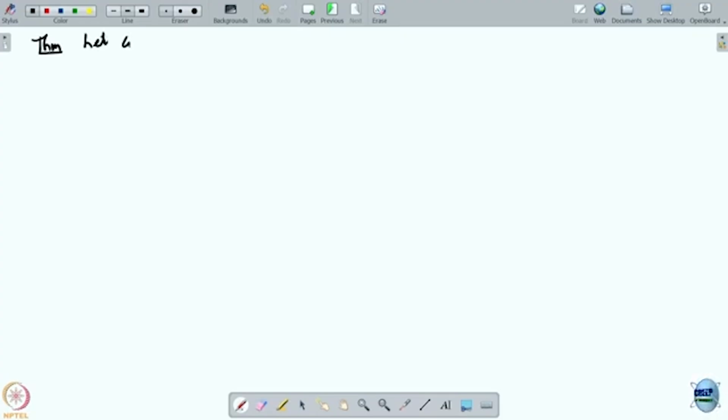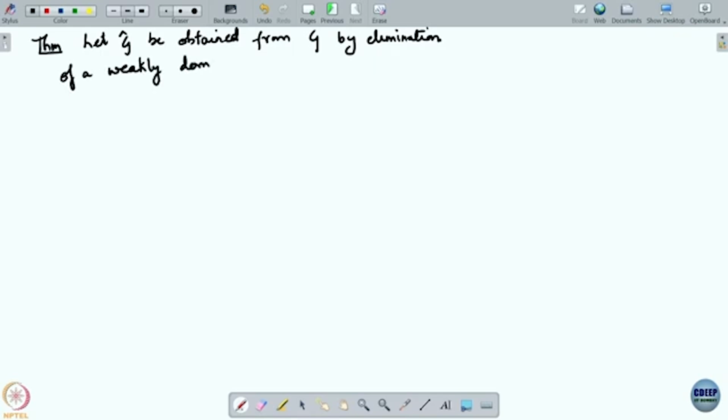Now let us talk about elimination of weakly dominated and strictly dominated strategies. Let G hat be obtained from G by elimination of a weakly dominated strategy.